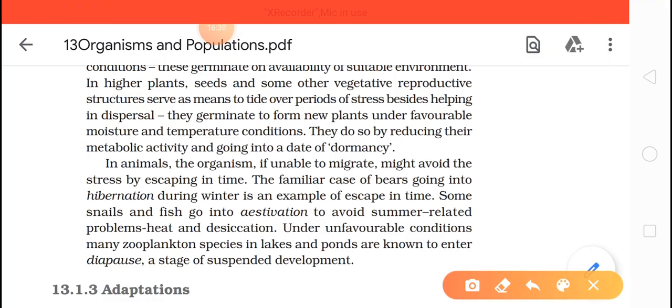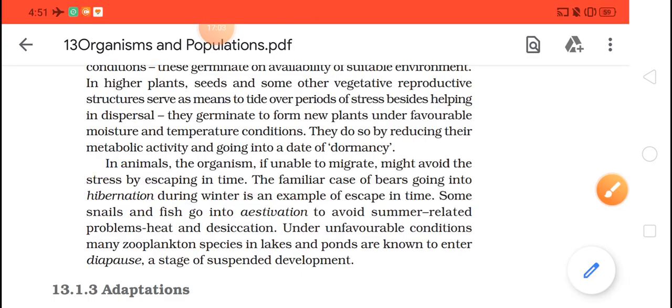Okay, so these are the two conditions where animals can do this. They cannot migrate, but what they can do is escape the time. How? By hibernation. Hibernation is the process which takes place during winter. Okay, and estivation is the time of escaping during the summer season. So if the heat is more, some fishes and snails will go into the process of estivation, and hibernation in the winter season.